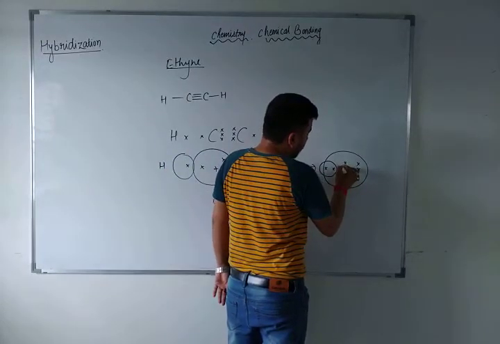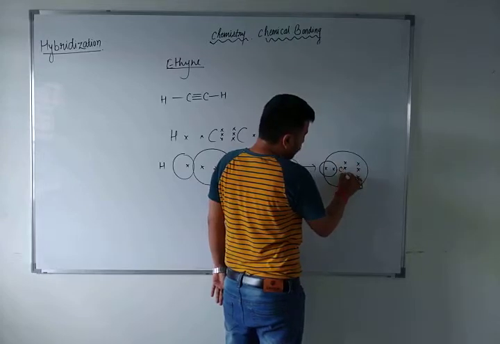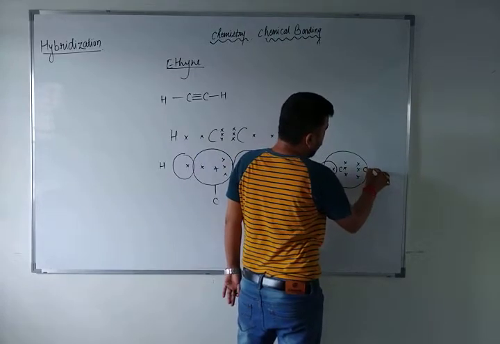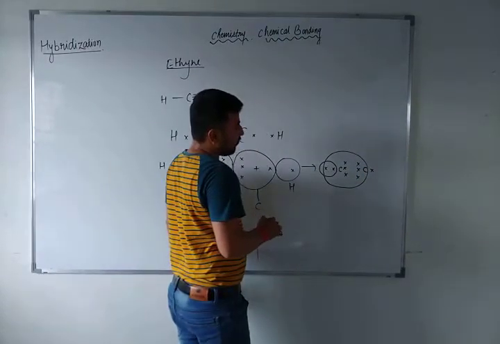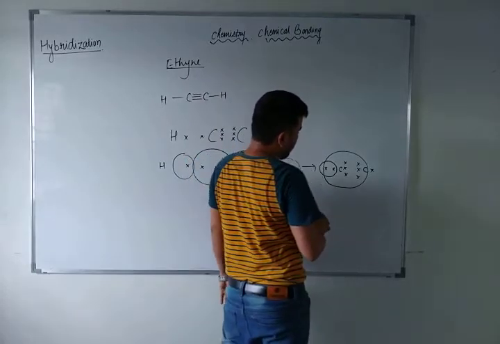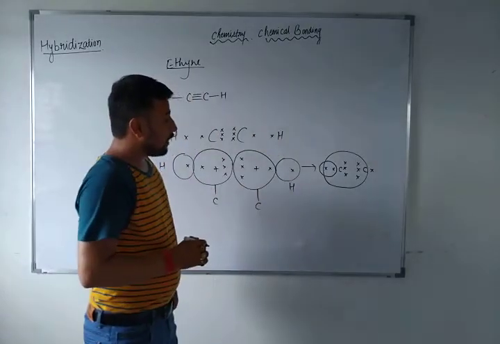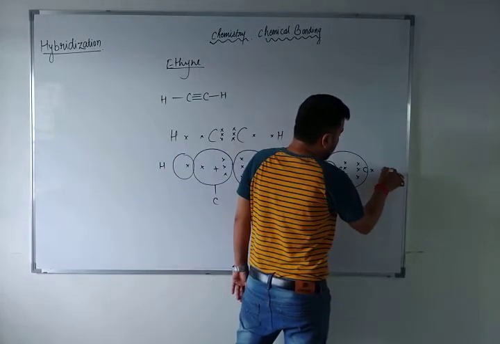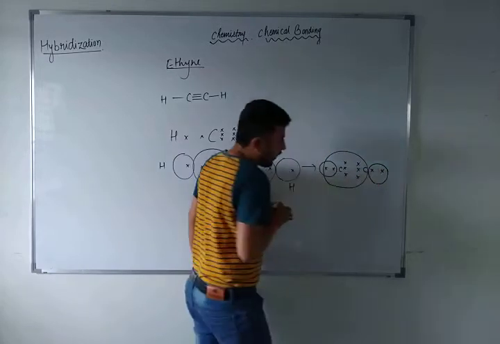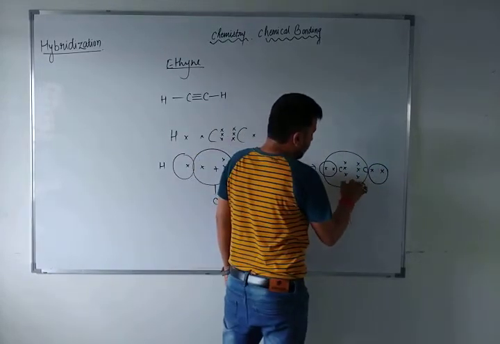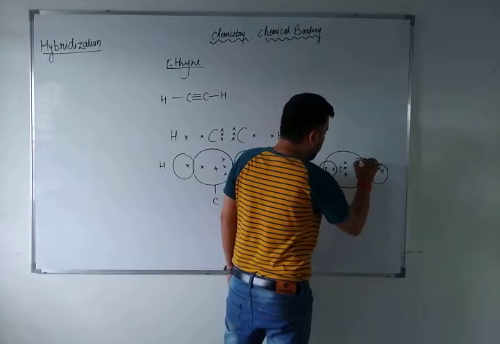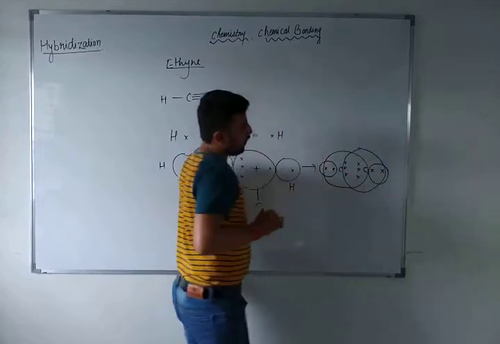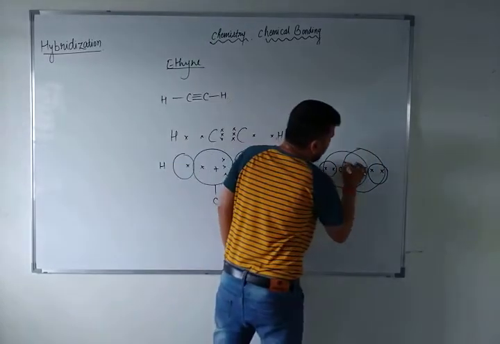Carbon atom had 4 valence electrons, hydrogen 1 electron, and the next carbon atom had 4 valence electrons. Right? So now what will this carbon atom do? First of all, this hydrogen atom will overlap with this carbon 1 electron, and this carbon atom will take both the electrons. So you have seen here the overlapping of bonds.